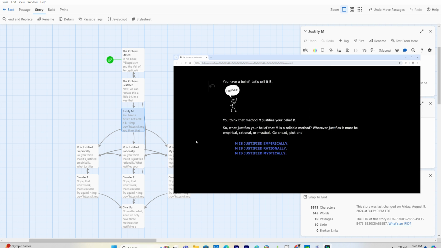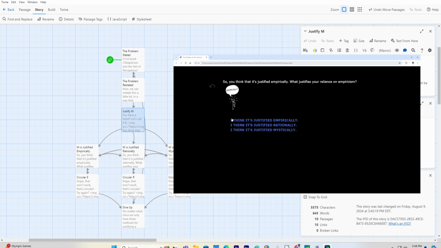Suppose that we make a claim X. Now suppose that we justify X by appeal to empirical evidence E. What justifies our reliance on empirical evidence at all? If we point to further empirical evidence, then we are assuming what we are trying to prove. If we appeal, however, to some rational reason R, then we can ask the same thing of the appeal to rational knowledge. So perhaps we should appeal to mystical experience M instead. But what justifies our reliance on mystical experience? Since we have only these 3 types of evidence, we will bounce between them eternally.